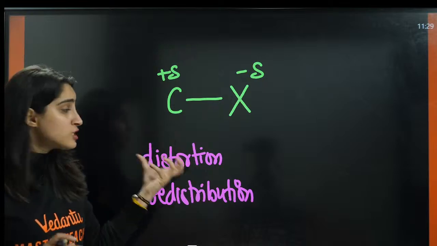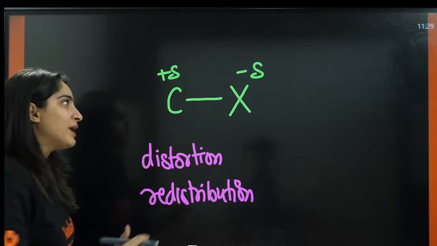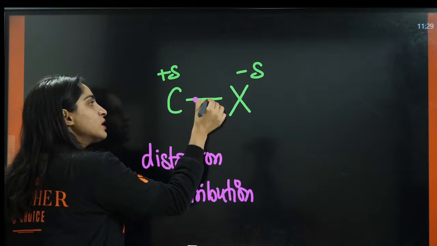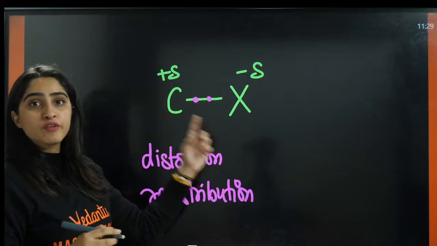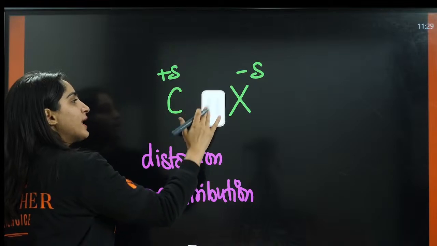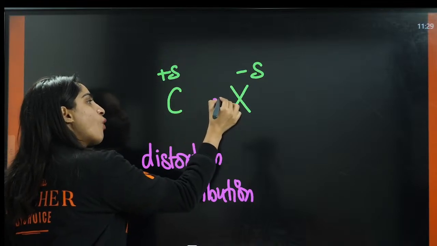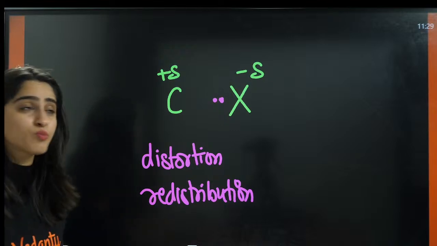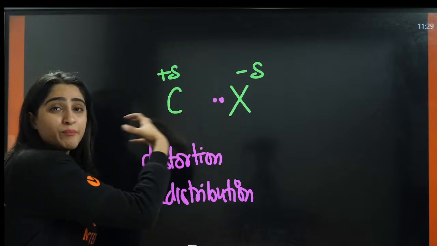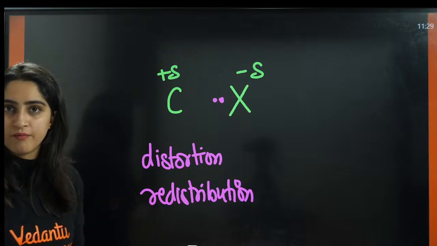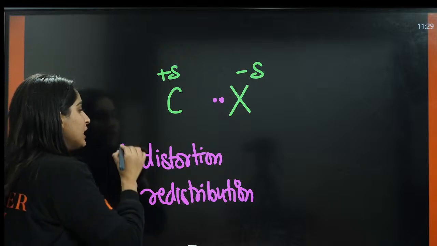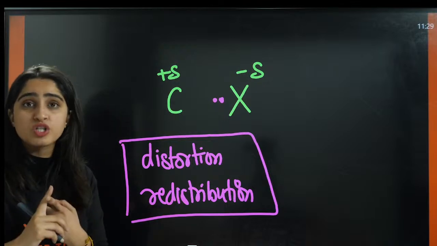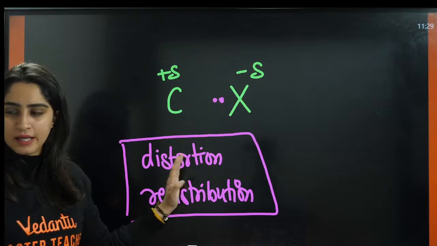It means the electrons, which were present here before, now, because of the electronegativity difference, will be present more towards X than towards C. This means X is pulling electrons towards itself. This is not any breakage of bond, only redistribution and distortion is happening here.